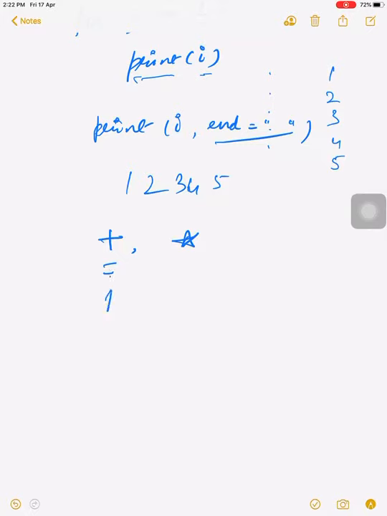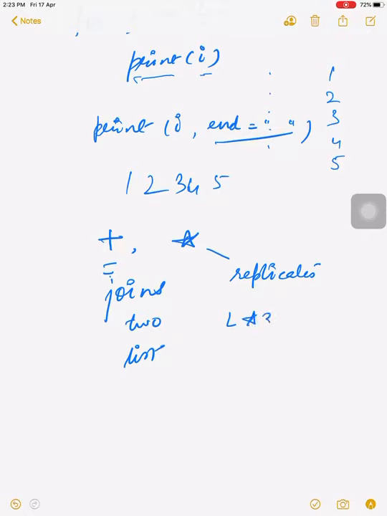Now I will use two operators which we use in the list. The first operator is plus and another is star. What is the working of the plus operator? The plus operator joins two lists. If we have two lists and we want to join them, then we have to use the plus operator.